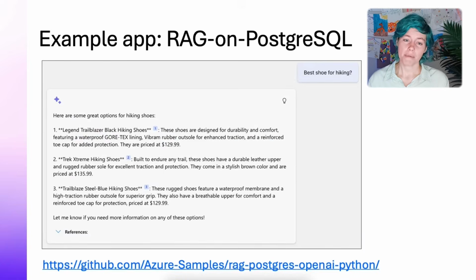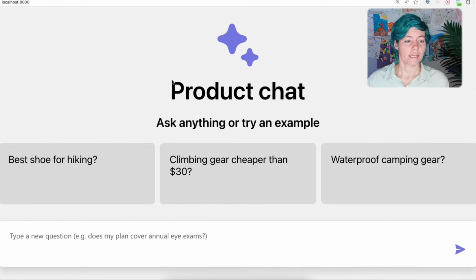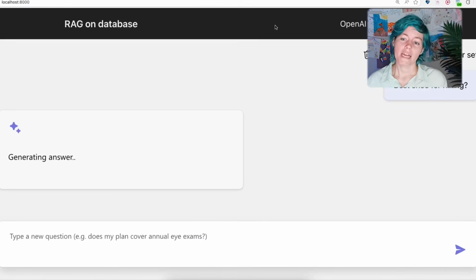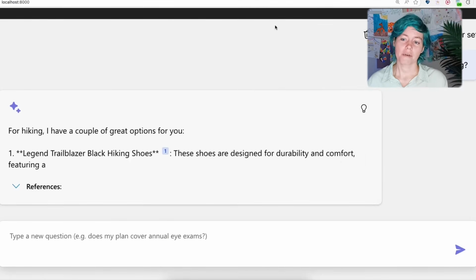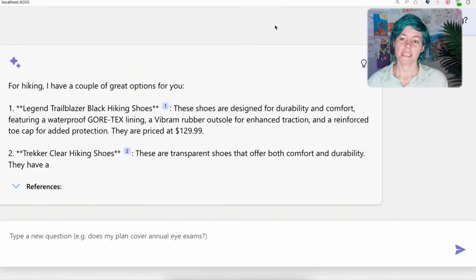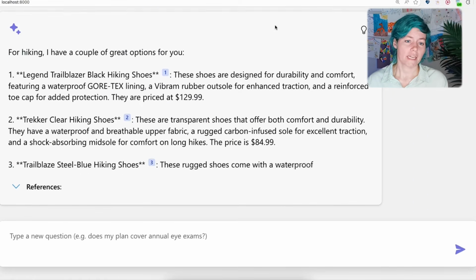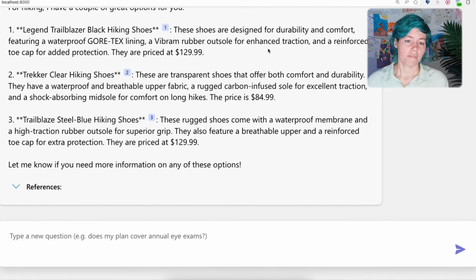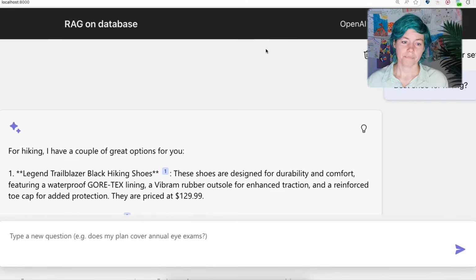For our example application, I have this RAG application on top of Postgres, and there's a GitHub repo for it. I also have it running locally today. So you can see I can go and ask questions, and these questions will get answered by going out to a Postgres database, finding matching products, and then having the LLM write a little answer on top of them.